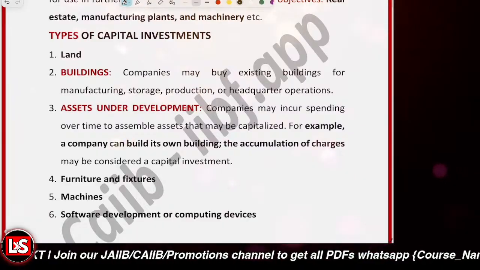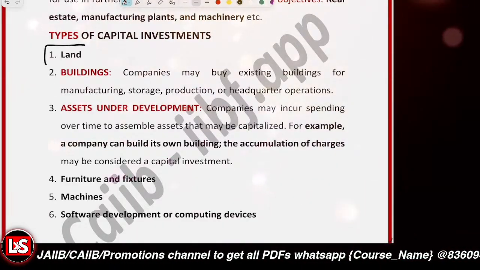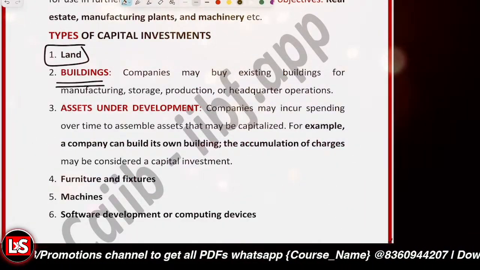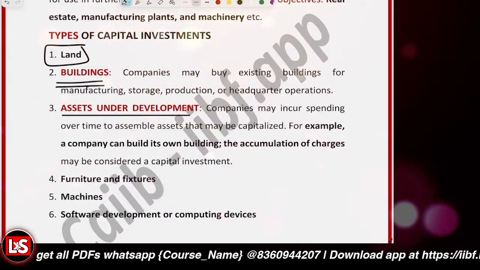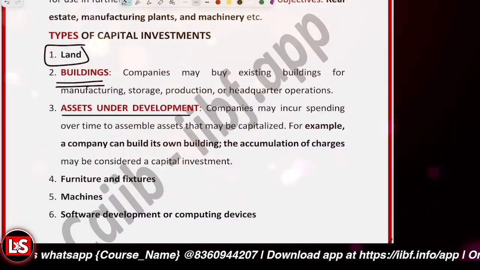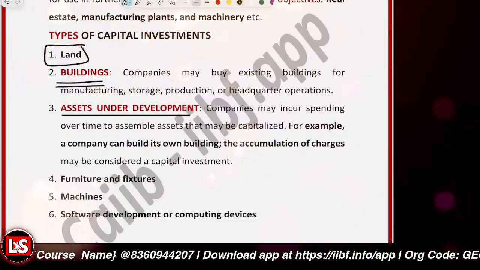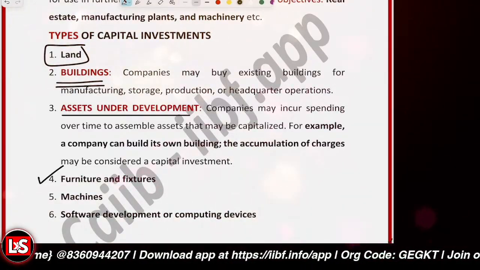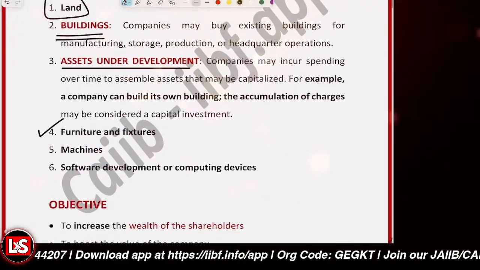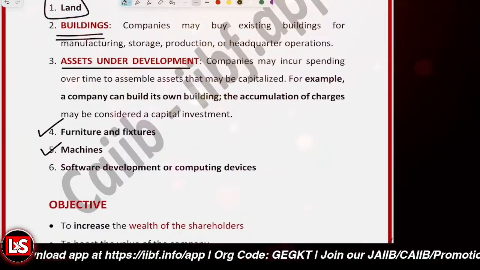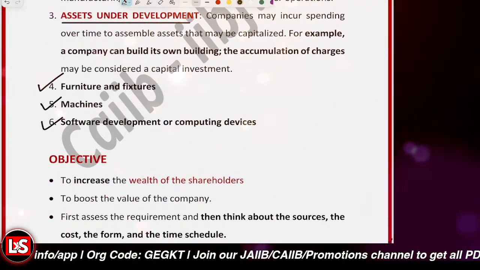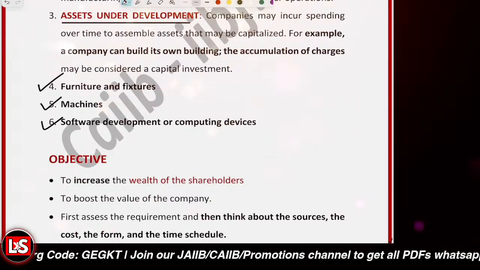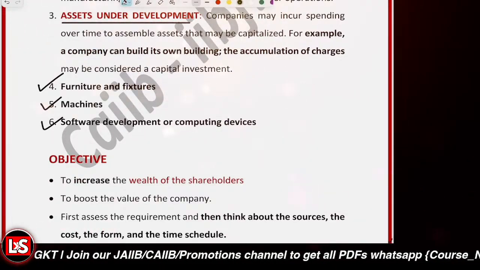And the types of investment could be land, real estate, land, building, etc. It could be assets under development, like construction of self-developed assets. It could be furniture and fixtures, like office furniture, interiors, production equipment and machines, software and computing devices like ERP systems, IT infrastructure, etc. So these are your capital investments.